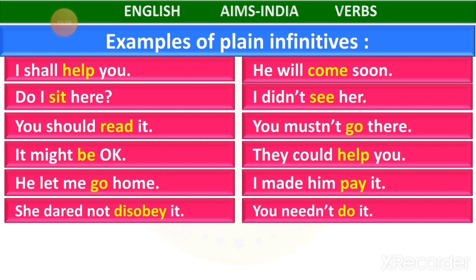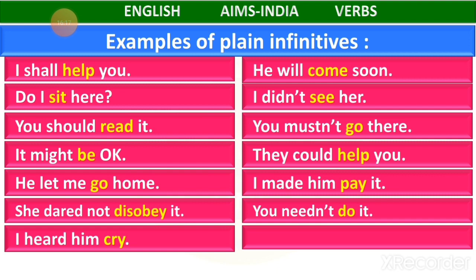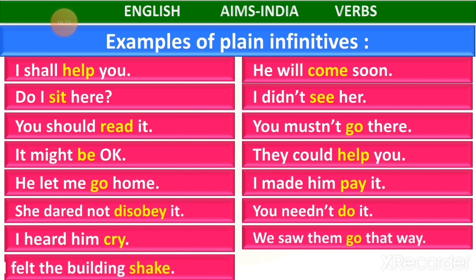Children, these two you have to remember very carefully. Dare and need. Dare and need. Where we are going to talk about positive and negative types of sentences. I'll just tell you again. Okay, we'll continue here. I heard him cry. Then we saw them go that way. I felt the building shake.